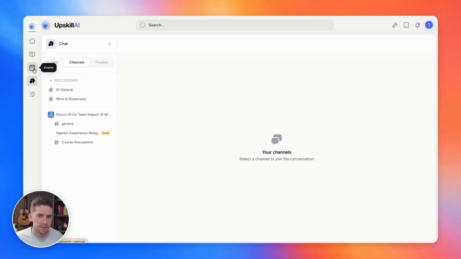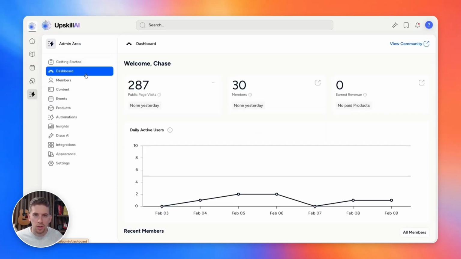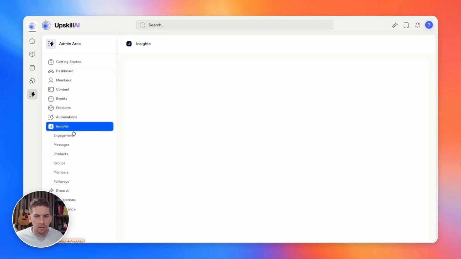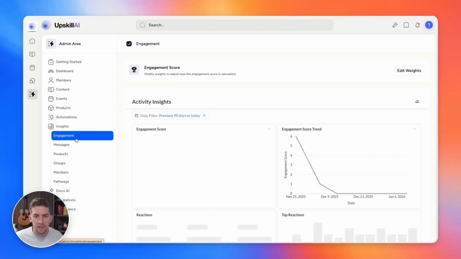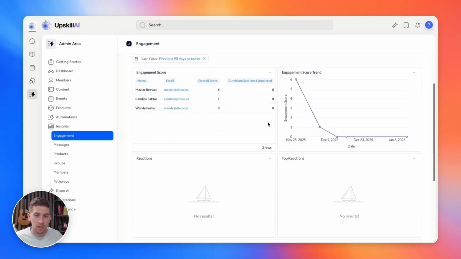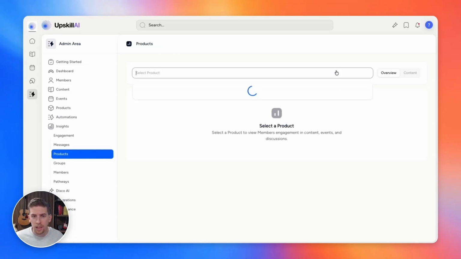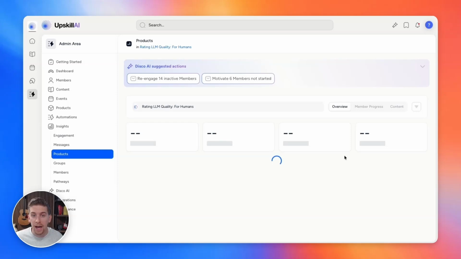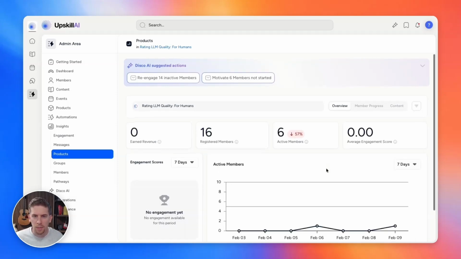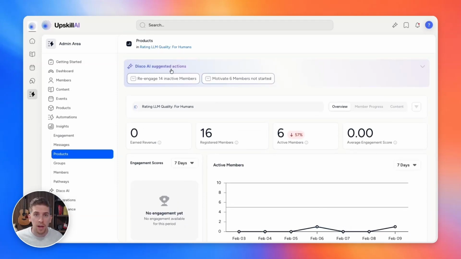As an admin, of course, we've got this control center where we can control the content, the programs, the members, build automations to drive engagement, and of course, jump into various different insights reports so we can actually track engagement across the broader academy, or look at particular learning programs to see how our members are engaging within those programs. For all of these reports, we do also have Disco AI suggested actions. So if members are falling behind, we have handy little actions here to actually re-engage those members who are maybe inactive and motivate members who haven't actually started.